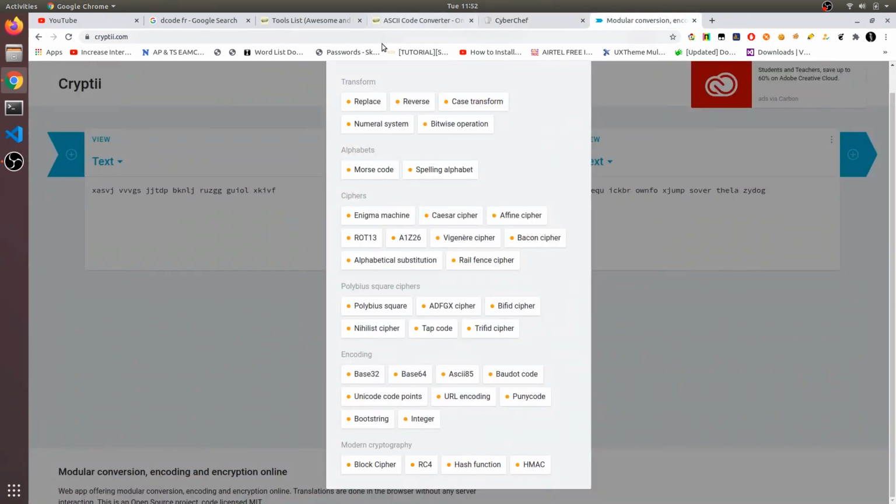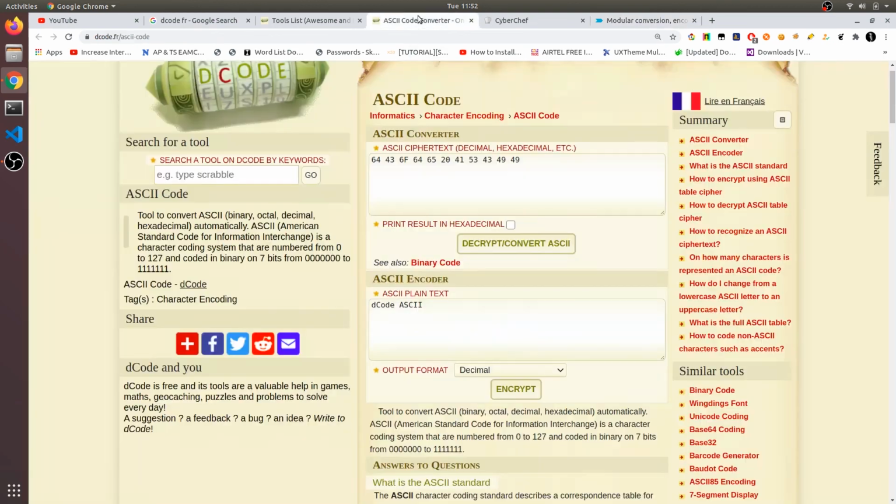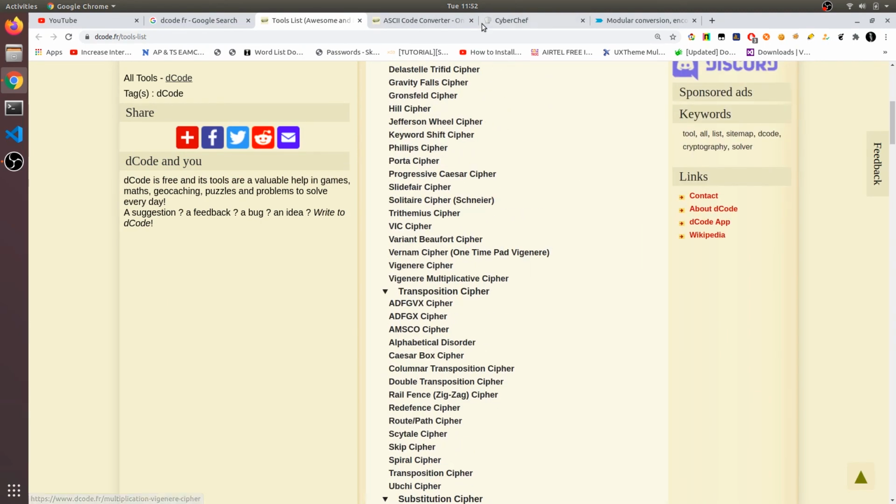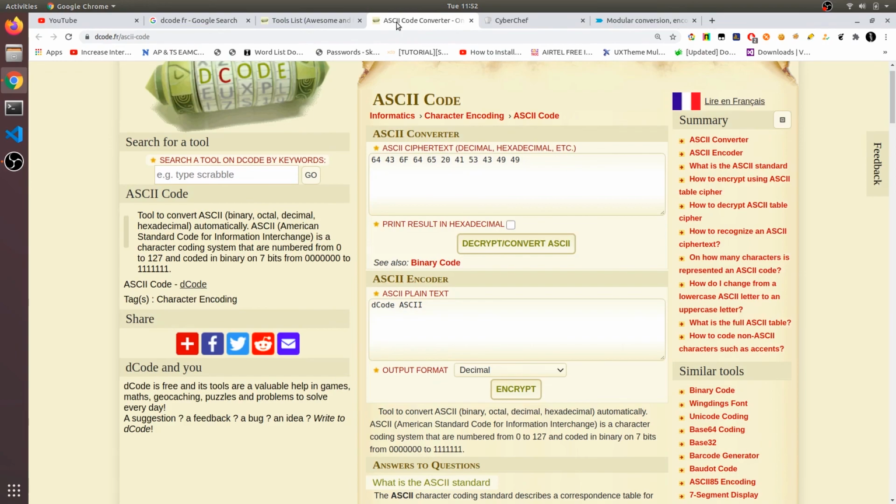So make sure that you know what encodings and encryptions are there in these websites. Your mind will get an idea about all these, and if there is a clue in the challenge, then by seeing that clue you get an idea that okay, this may be this cipher. So these are three websites that are useful for crypto CTFs.